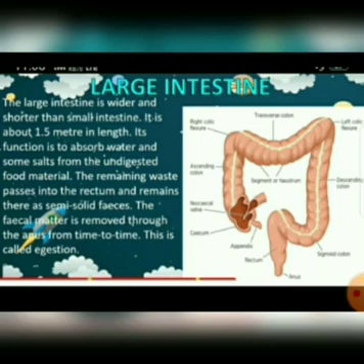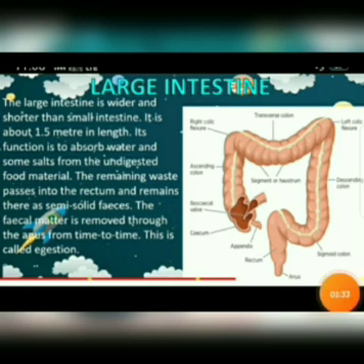Its function is to absorb water and some salt from the undigested food material. So, what happens here? The undigested food which enters the large intestine, here the function is to absorb water and some salts from that undigested food. And the remaining waste passes into the rectum and remains there as semi-solid feces. And the fecal matter is removed through the anus from time to time. This is called egestion.